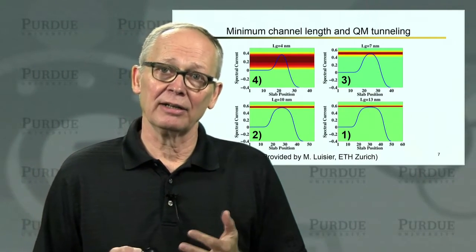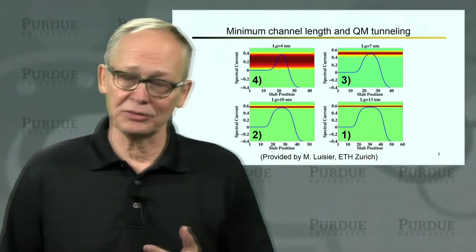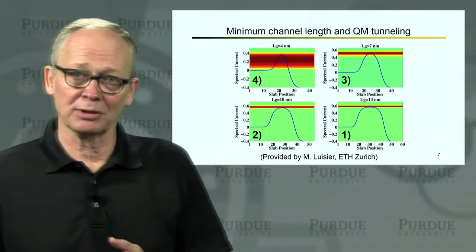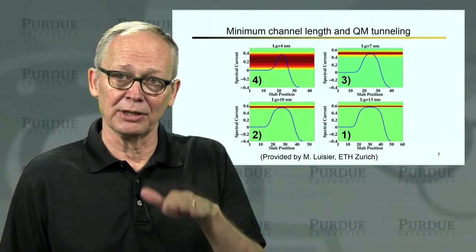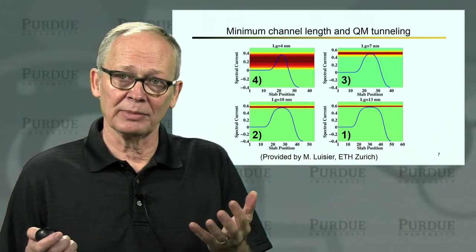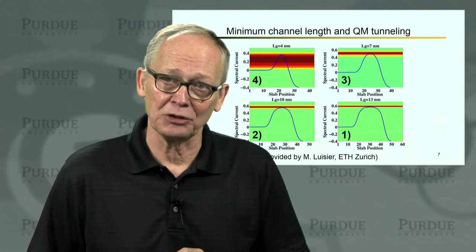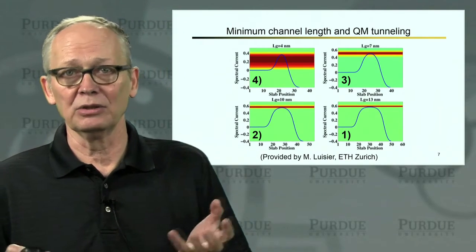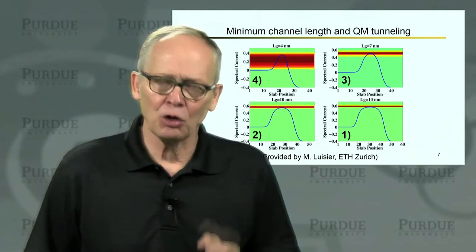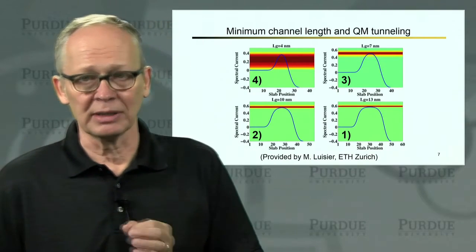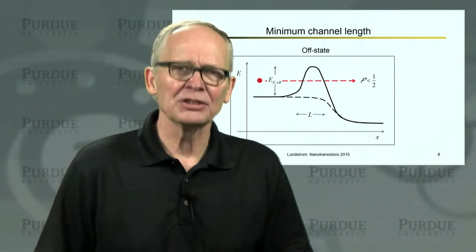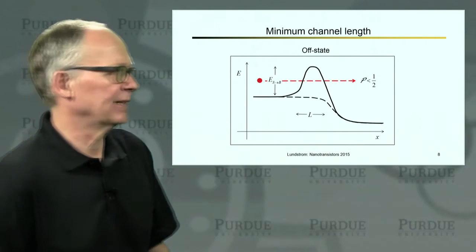It is very hard in this case to make a good transistor, because the operating principle of a transistor is that we control the current flow by pushing this barrier up and down. If quantum mechanical tunneling makes that barrier transparent to the electrons, we lose our transistor action. So quantum mechanical tunneling is going to set a fundamental lower limit to the channel length. So let's see if we can roughly estimate what that is.